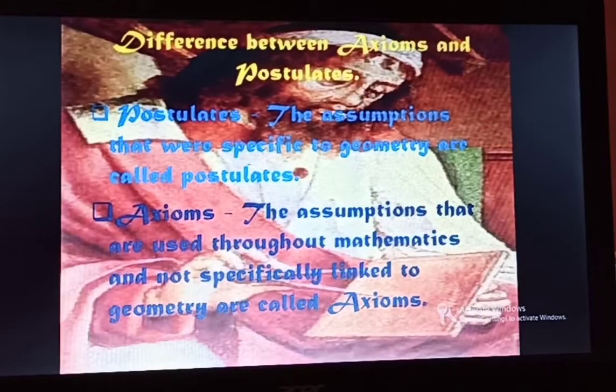Now, the difference between axioms and postulates. The assumptions that were specific to geometry are called postulates. Postulates are only applicable in the case of geometry. Axioms are the assumptions that are used throughout mathematics and are not specifically linked to geometry only. That means these axioms are applicable all over maths. They are applicable in geometry, also in algebra, etc.